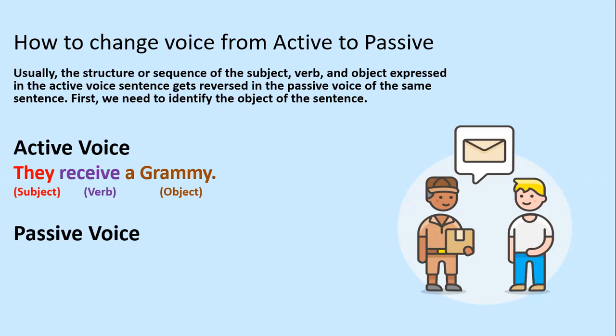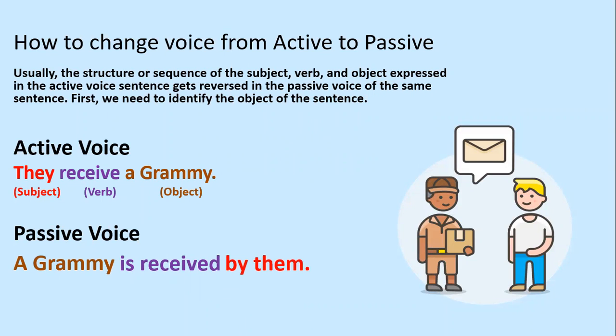For example, the sentence, "They receive a Grammy" is in present simple tense and active voice. To change this to passive voice, we move the direct object to the beginning of the sentence while keeping the present simple tense. That way, our sentence ends up being, "A Grammy is received by them."